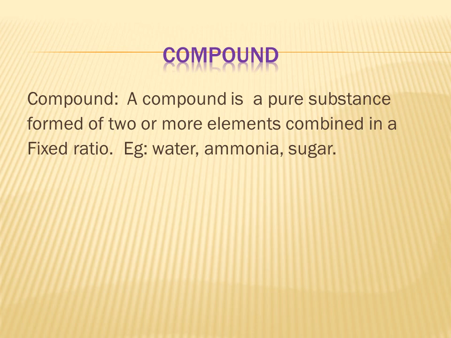We have common examples: water, sugar, ammonia, carbon dioxide, all these are compounds. A compound consists of two or more elements. These elements are combined in a fixed ratio. For example, water is made up of two atoms of hydrogen and one atom of oxygen.